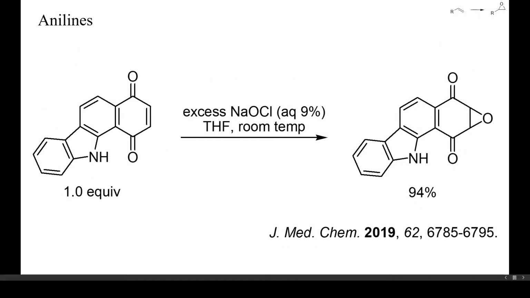Also unprotected anilines may occasionally remain unchanged during the epoxidation of enones. Here an excess of hypochlorite was the oxidant, and surprisingly no chlorination of the carbazole substructure occurred.